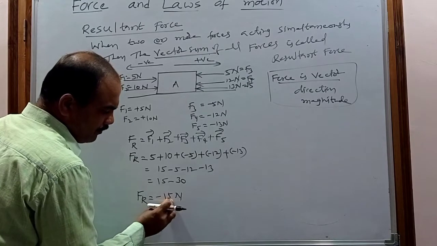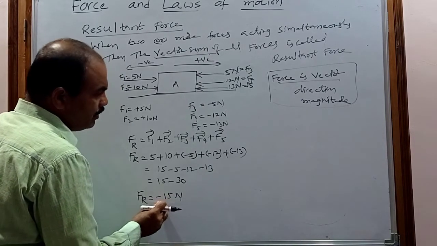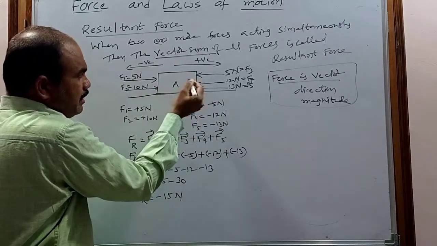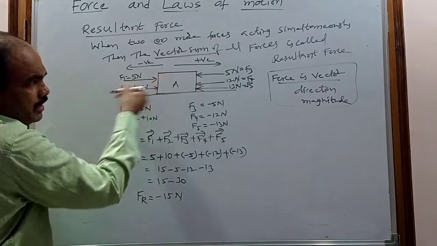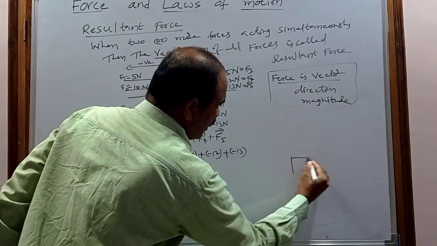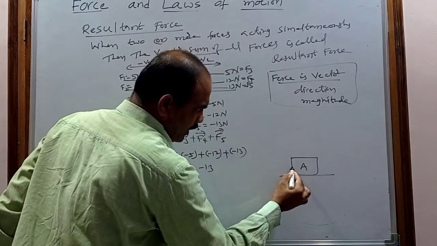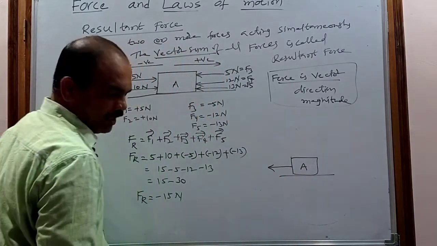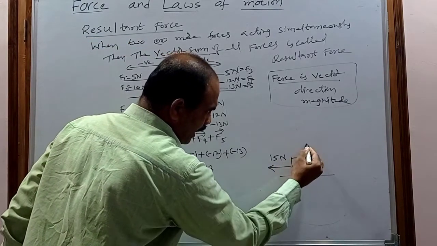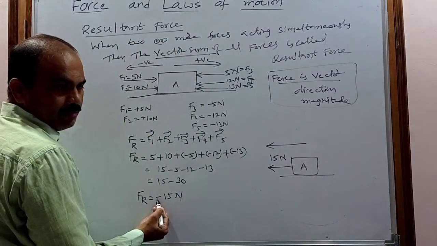This 15 represents the magnitude, and the minus represents the direction. Because of the resultant force, the body will move in this direction. The resultant force acting on the body is 15 newtons, and it acts in this direction, so the minus sign is used.